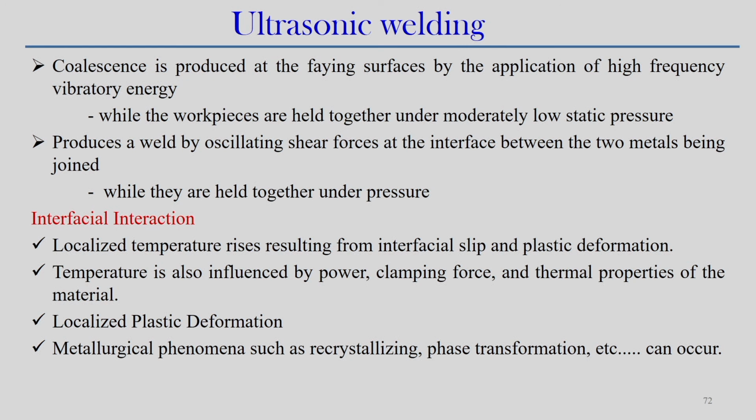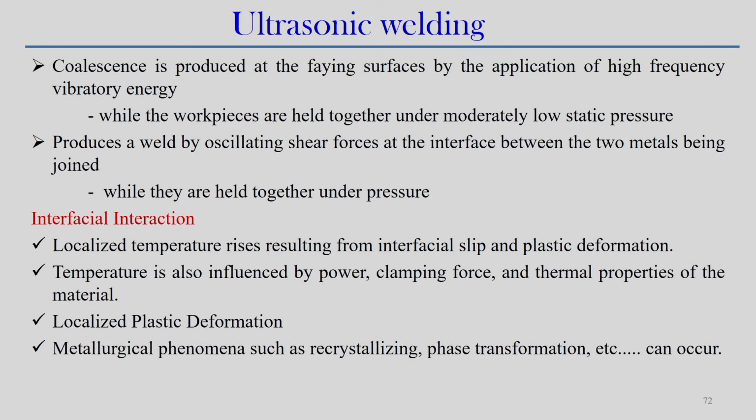Similarly, for interfacial interaction we can look into the effect of the different parameters. A localized temperature rise definitely occurs, and interfacial slip and plastic deformation happen in the zone. Temperature is also influenced by power, clamping force and the thermal properties of the material. What temperature can be generated, in what way the temperature diffuses through the material, and the maximum temperature achieved during this process depend on that. It is also associated with localized plastic deformation.